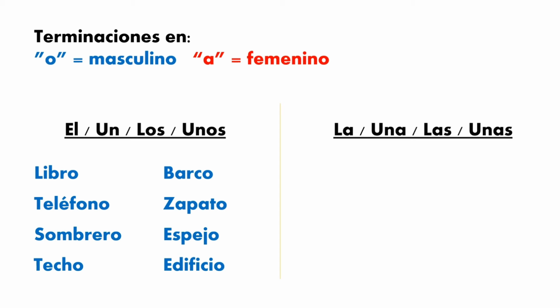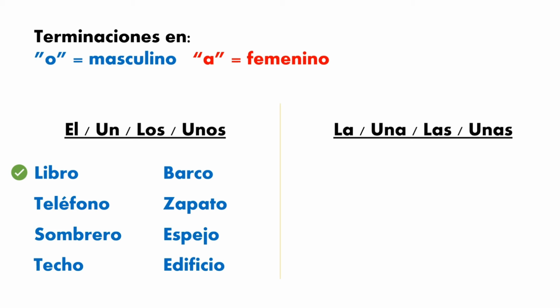Okay guys, so now I have all these words. If you notice, all these words end with an O. So all of these words are masculine words. You can use all the articles that you can see. For example, for the first one, el libro, un libro, los libros, unos libros. It will be the same for all of these words.